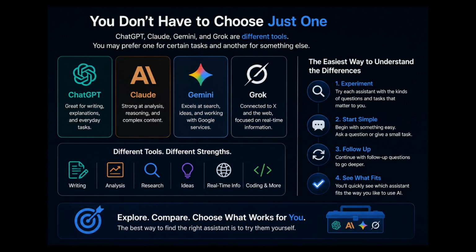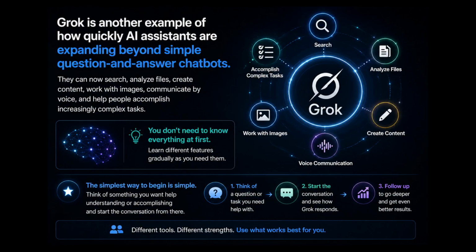You don't have to choose one AI assistant and use it for everything. ChatGPT, Claude, Gemini, and Grok are different tools, and you may eventually prefer one for certain tasks and another for something else. The easiest way to understand those differences is to experiment with them using the kinds of questions and tasks that actually matter to you. Starting with something simple and continuing with follow-up questions can quickly show you whether Grok fits the way you like to use AI. Grok is another example of how quickly AI assistants are expanding beyond simple question and answer chatbots.